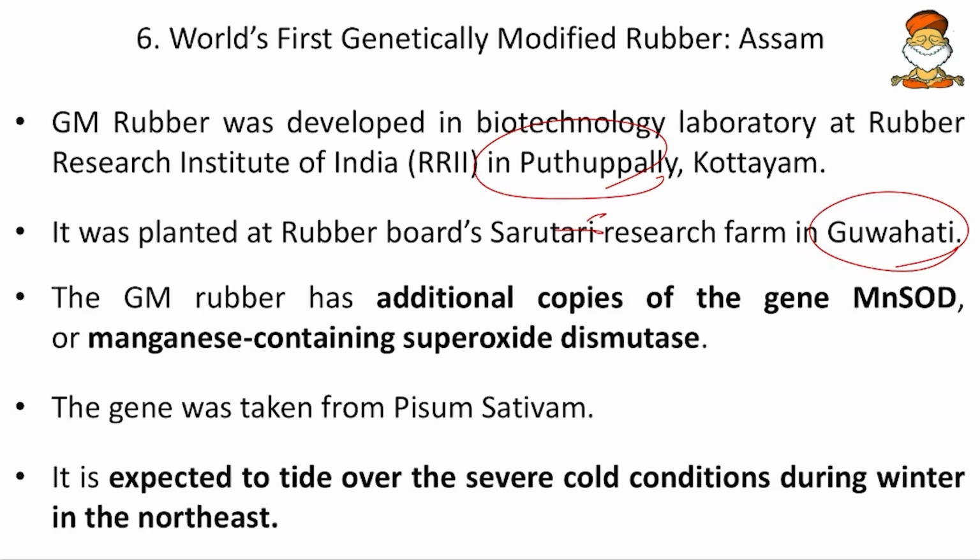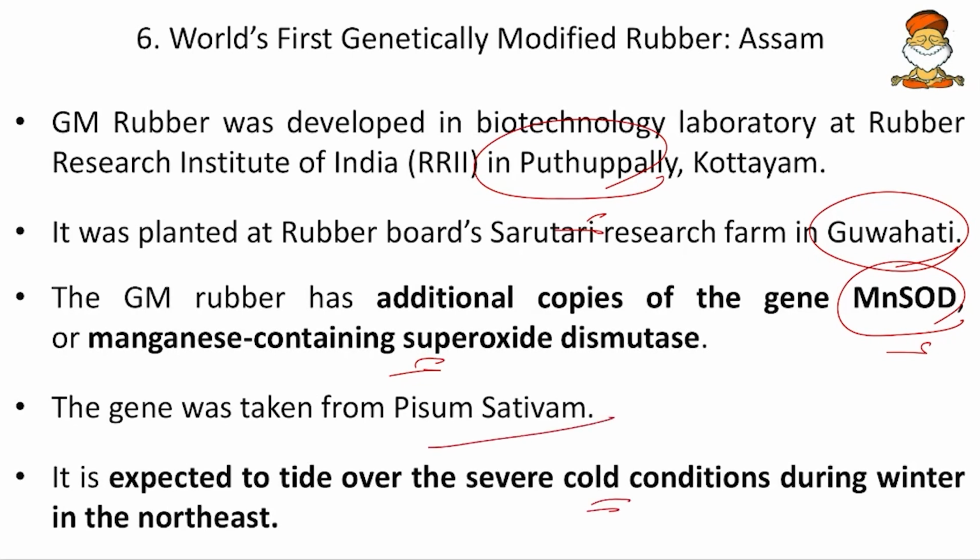So the gene was the MnSOD, or the manganese-containing superoxide dismutase. What is the function of this gene? It is cold tolerance. Once we introduce this gene, the rubber plant will be tolerant to cold. Friends, we know that rubber is a tropical plant, so it doesn't tolerate extreme cold. So now if we add this gene, it becomes tolerant to the cold.